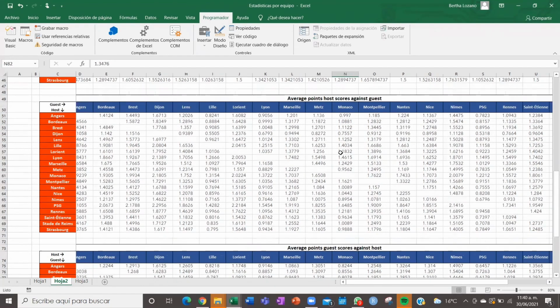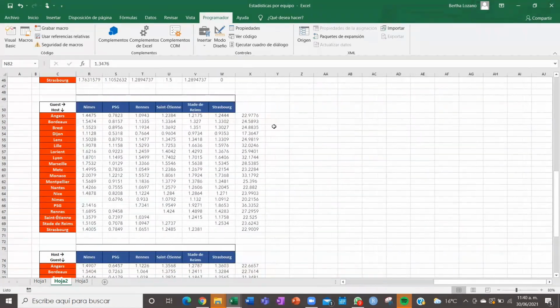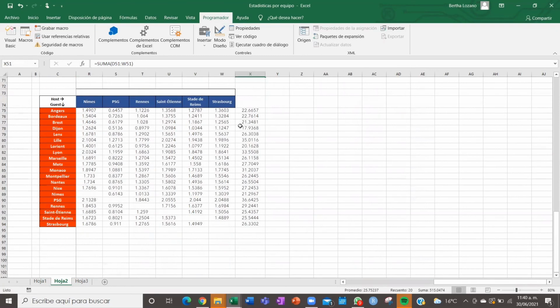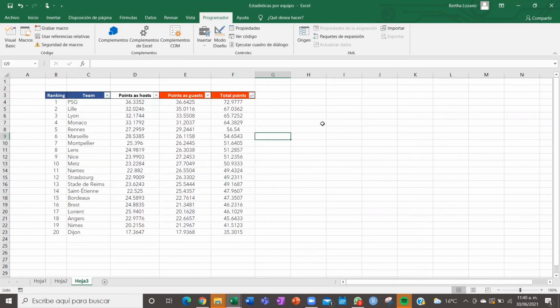So we make a sum of all the points that each one gets as host and the points that each one gets as guest. So we have here this table with points as hosts, points as guests, and the total points. According to our simulation, PSG is supposed to win, second place for Lille, and third place for Lyon.